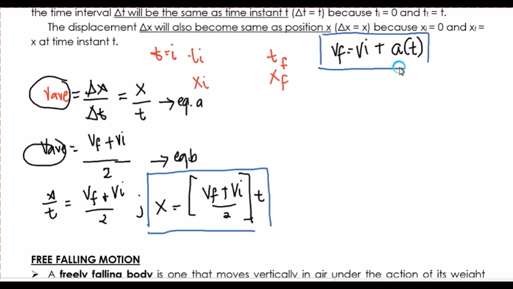Okay, so halin diri sa aton equation 2, pwede naton siya ma-manipulate and we will come up with the equation.